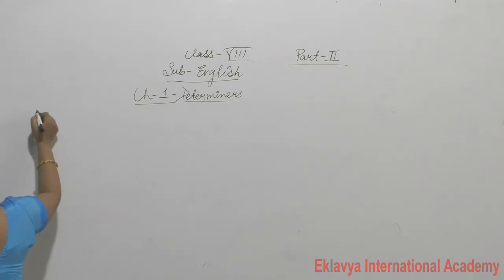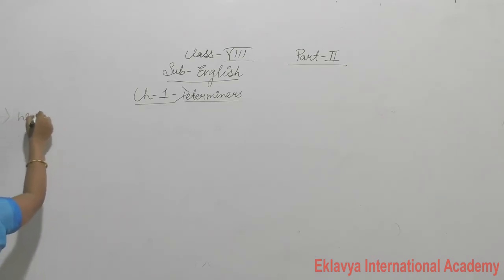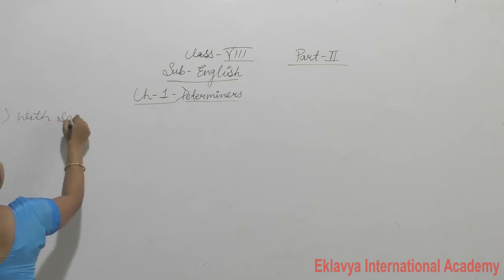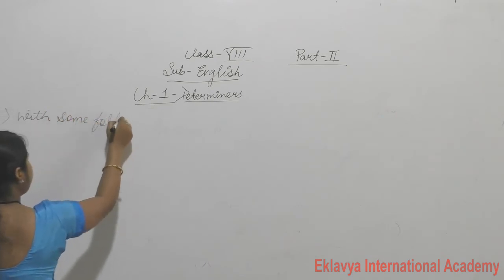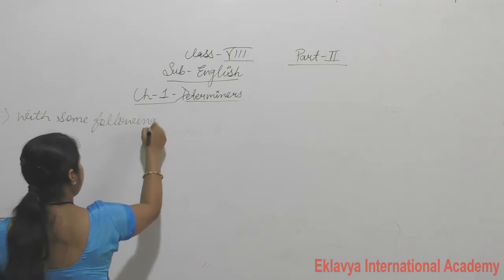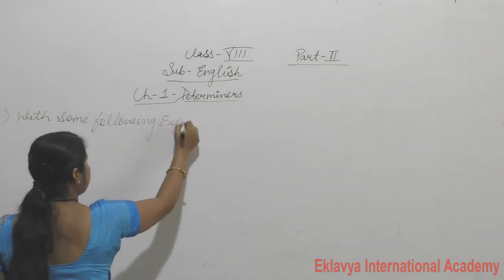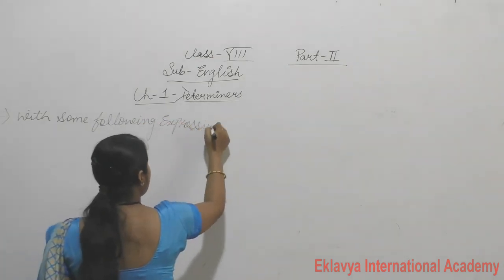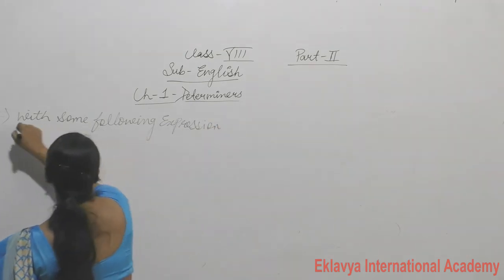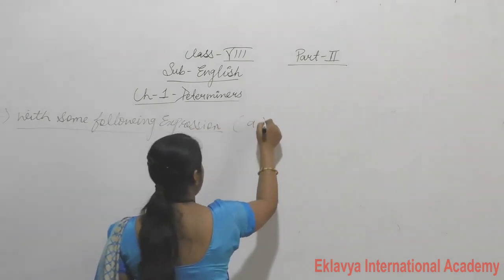Listen, with some following expressions also, we use a.